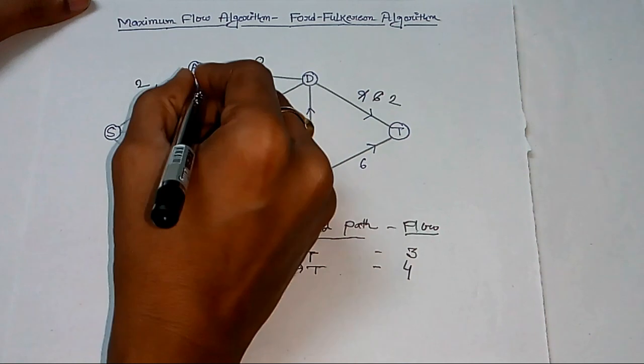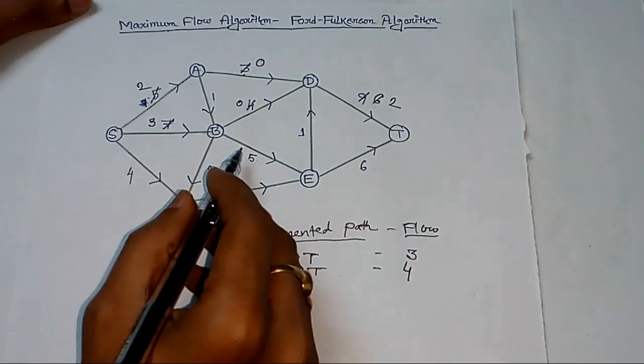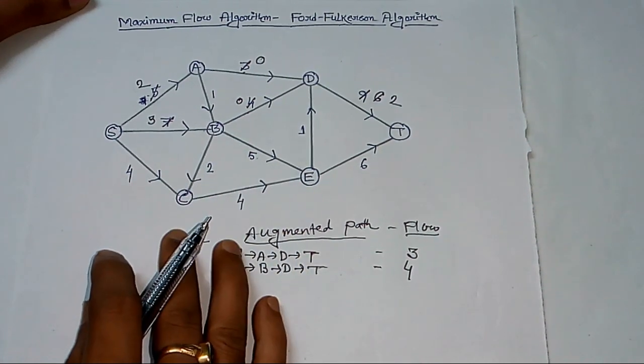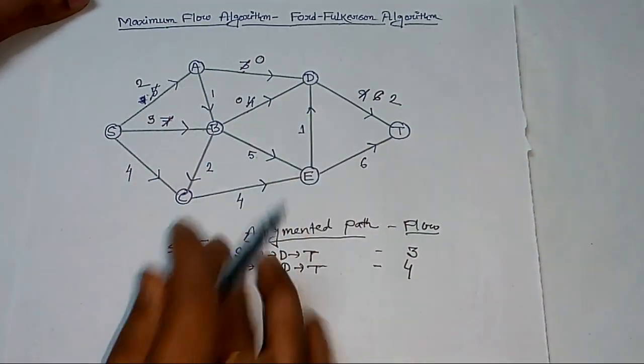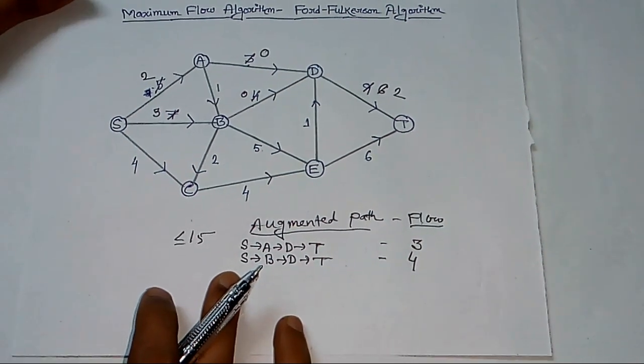Hence, the capacities of AD and BD are now exhausted. So we can't send any petroleum through these arcs. Next, we shall find another augmented path.